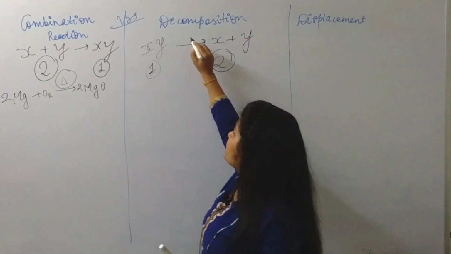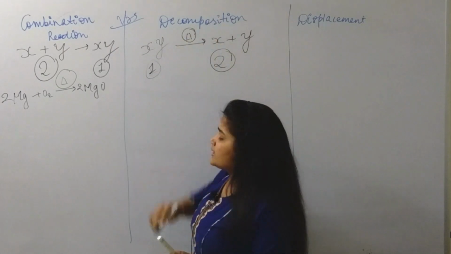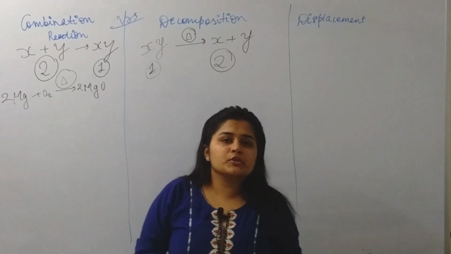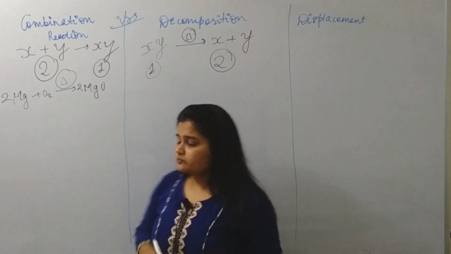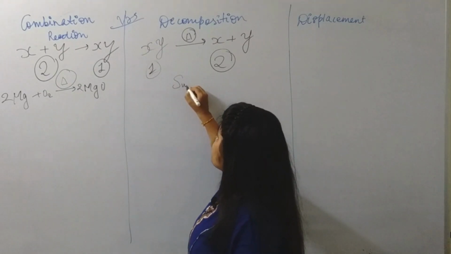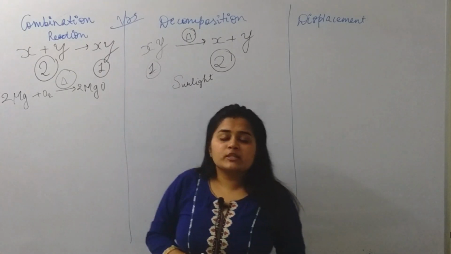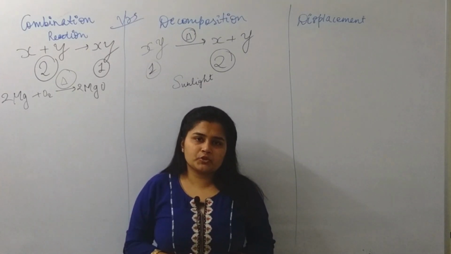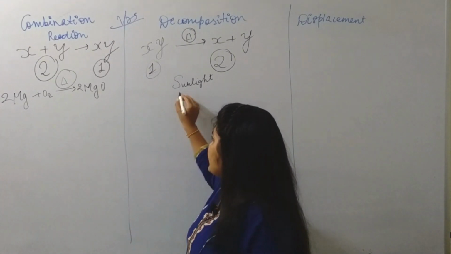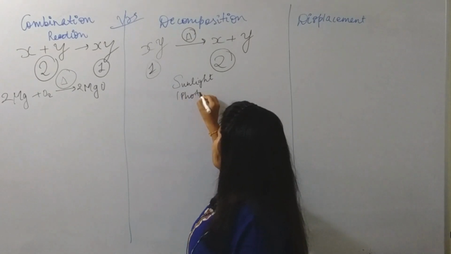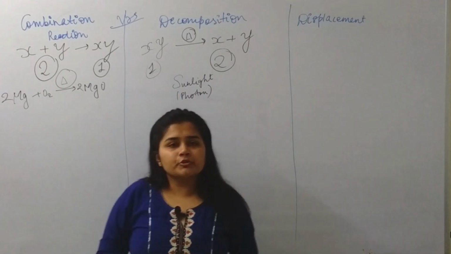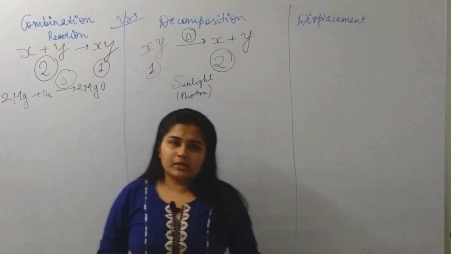Here also, if we apply heat, it is thermal decomposition reaction. If we do it in presence of sunlight, it is known as photo decomposition reaction, because from sunlight we get the energy of photon. So it is photo decomposition reaction.